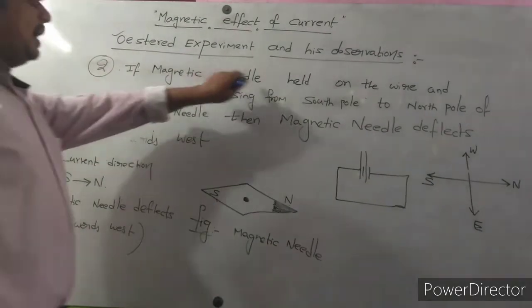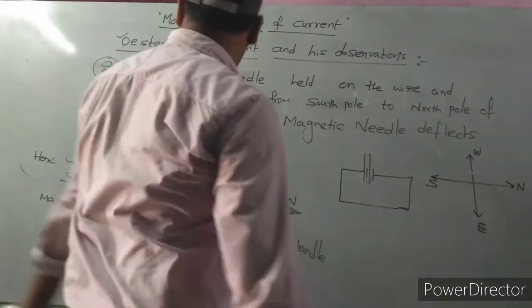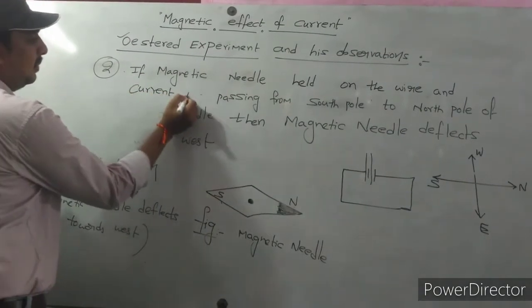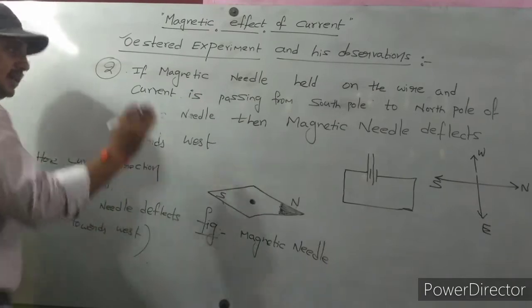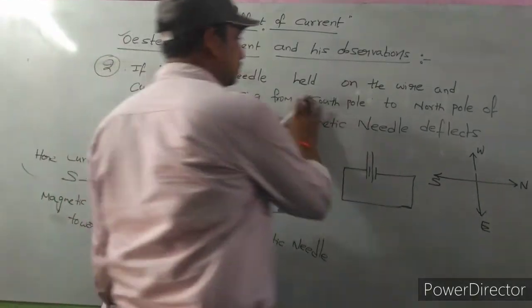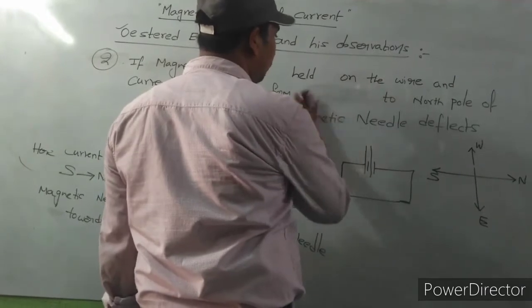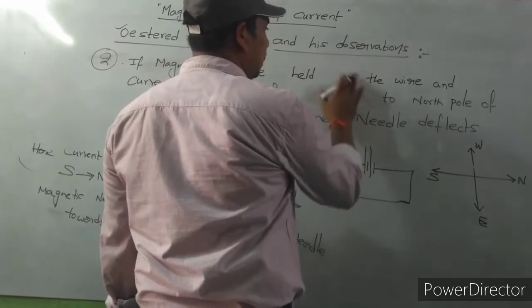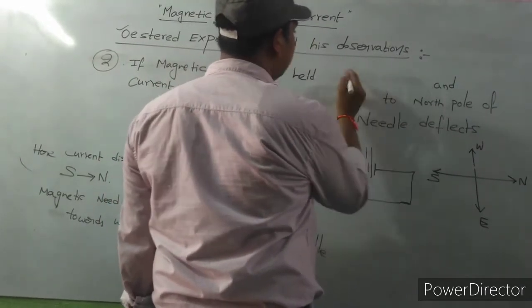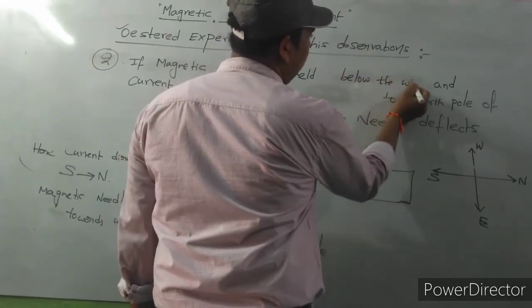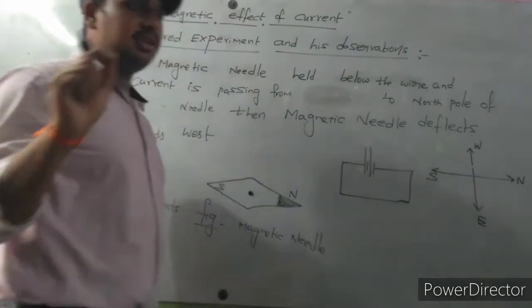Second point: if the magnetic needle is held below the wire, and the current is passing from south pole to north pole. Please observe carefully.